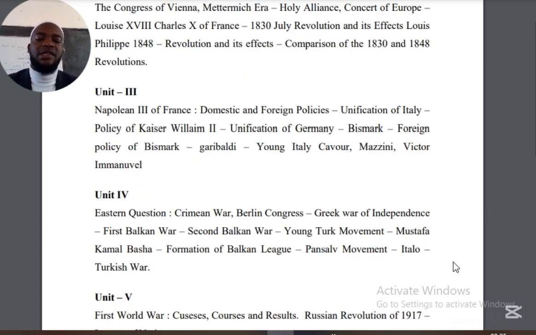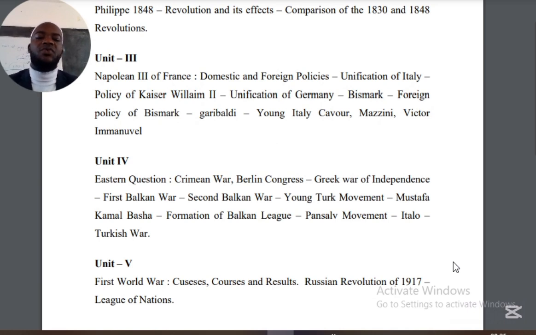Then we shall look at the Eastern question. The Eastern question, that is when the Ottoman Empire started to collapse. The Ottoman Empire started to collapse in the middle of the 18th to the 19th century. But taking you back to the 14th century, it was a strong empire. But time came and it weakened.